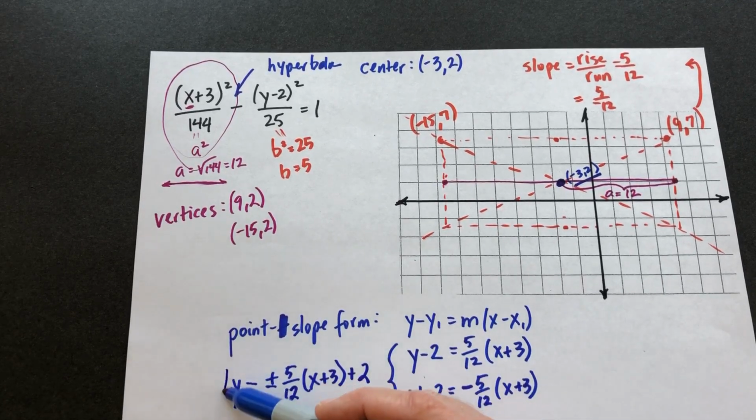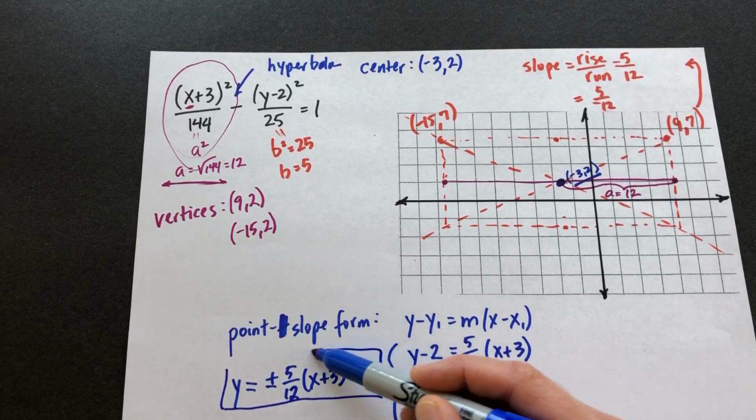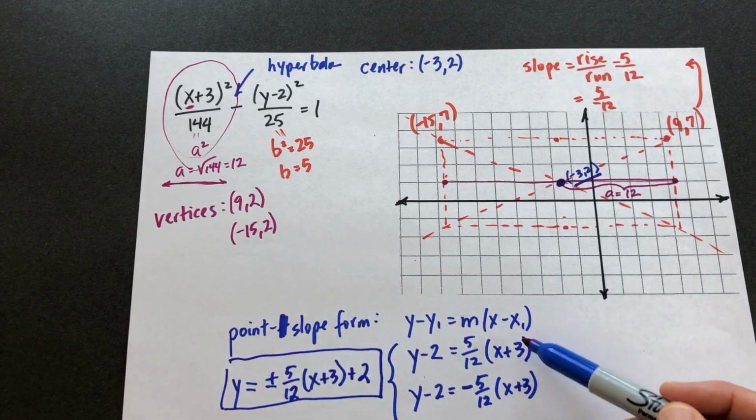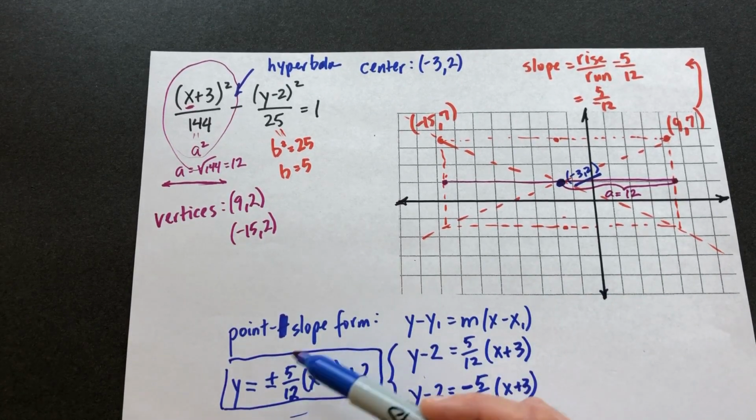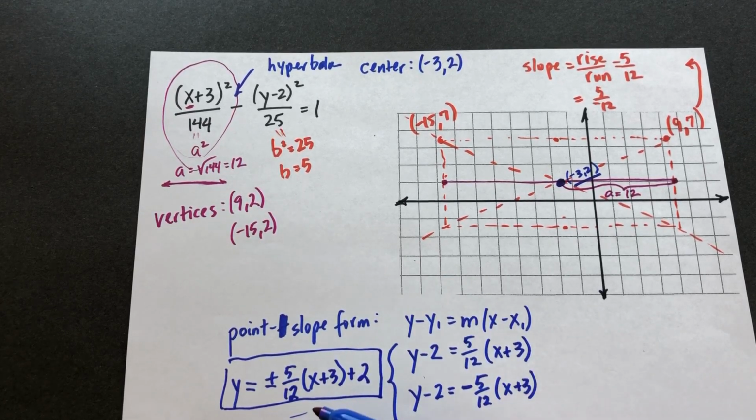So any of these forms works. Point slope form, you can kind of combine them. If you're just going to show the general slopes of the line, you could combine them with this plus or minus.